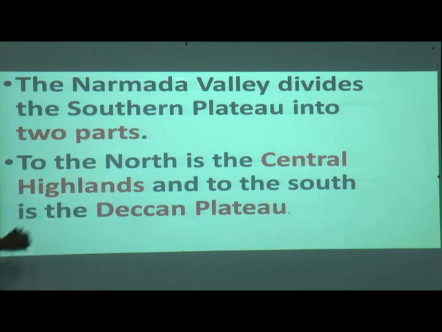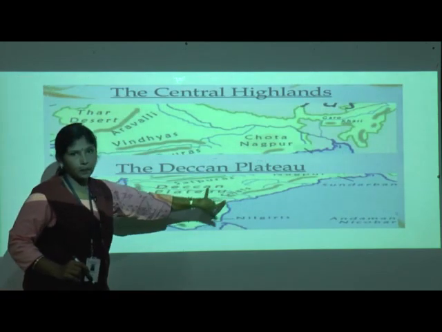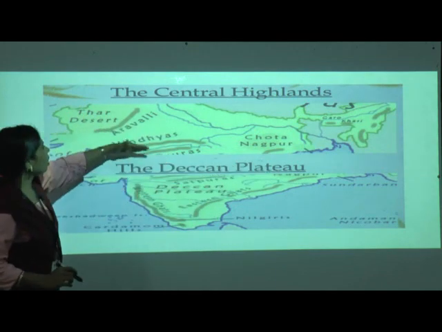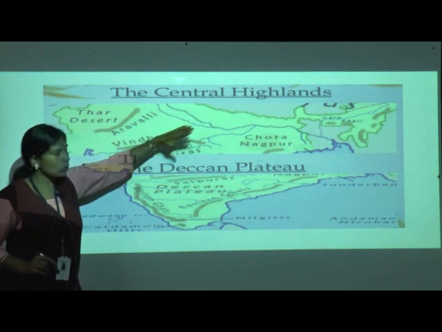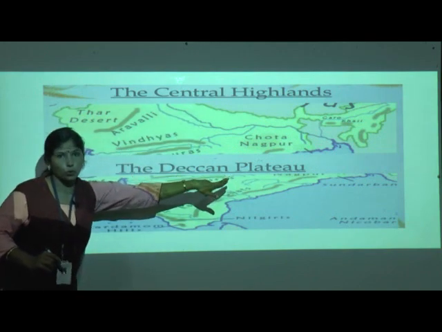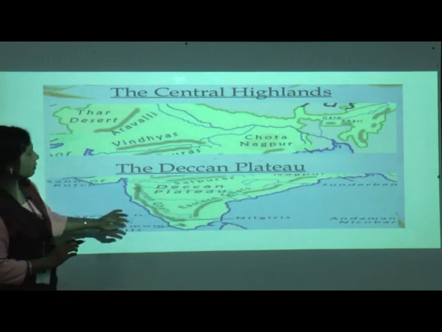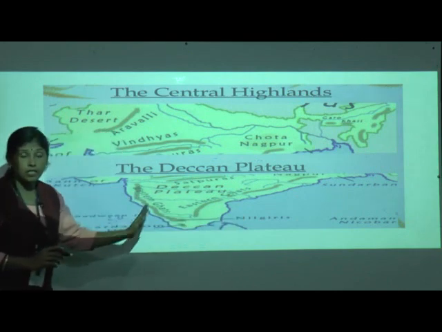Now let us see here. This whole is our southern plateau, correct? It divides. Can you see this? North side is Central Highlands and the down part is the Deccan Plateau. Then in the previous point we have this west side and this east side. These are hilly regions, correct?